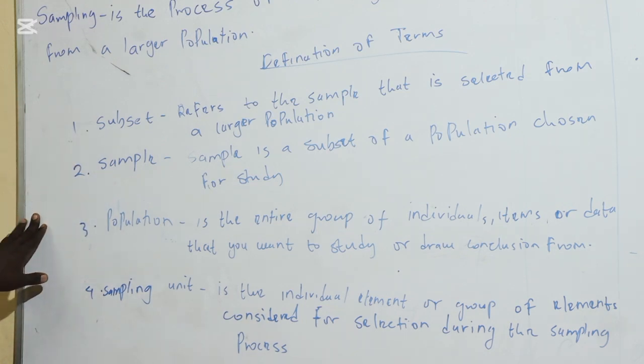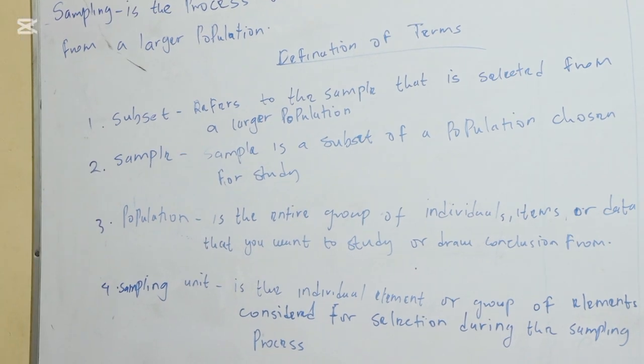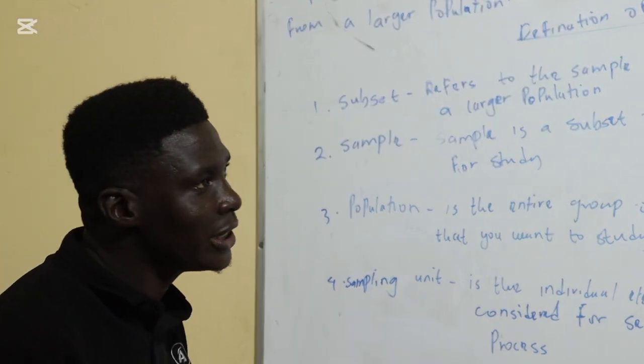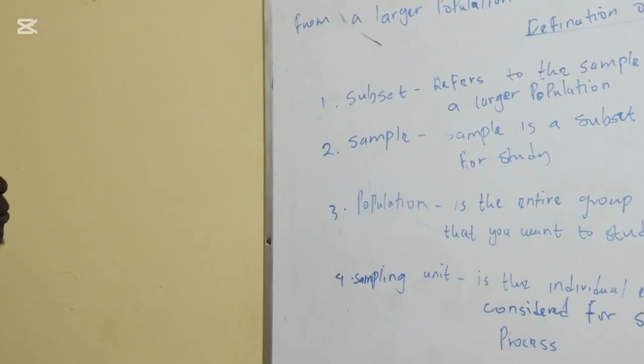Then term number 3, we're going to talk about population. Population is simply the entire group of individuals, items or data that you want to study or draw a conclusion from. For example, in this institution, TTNP, the entire number of staff and students, both teaching and non-teaching, that's what we call the population of TTNP.